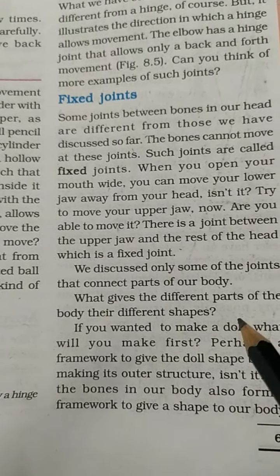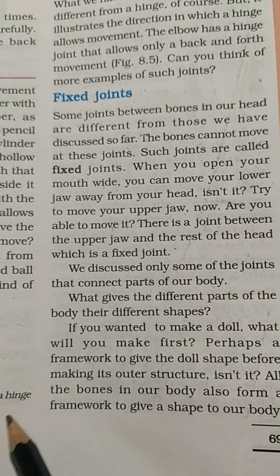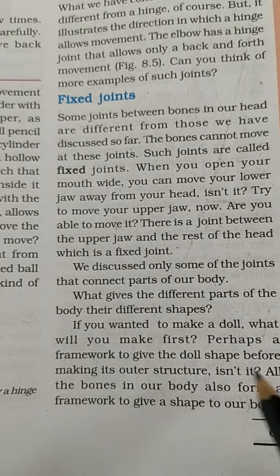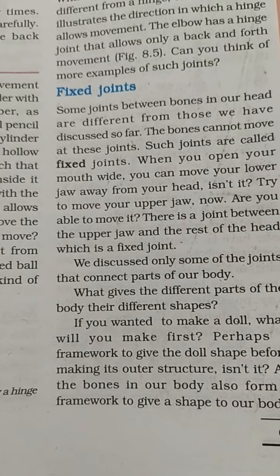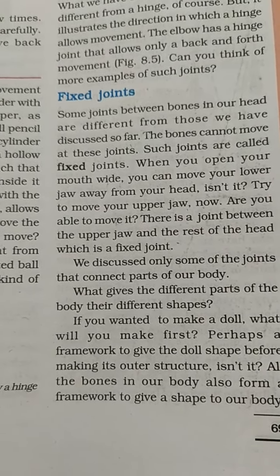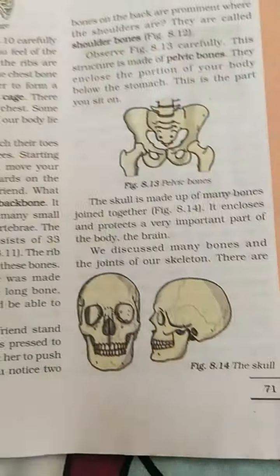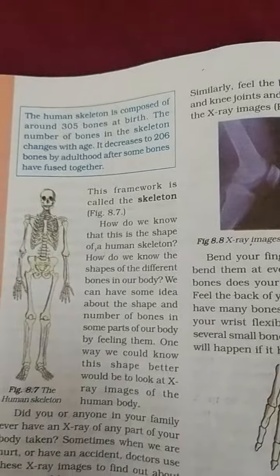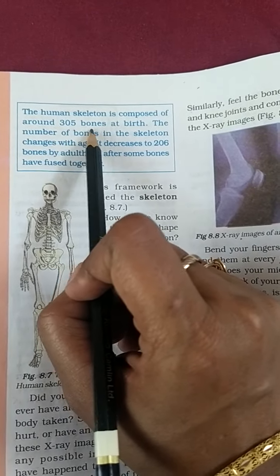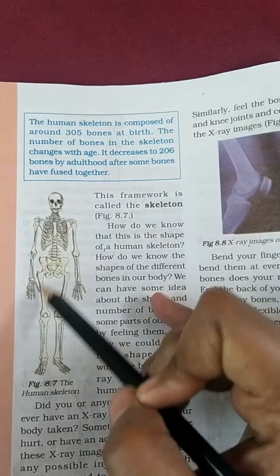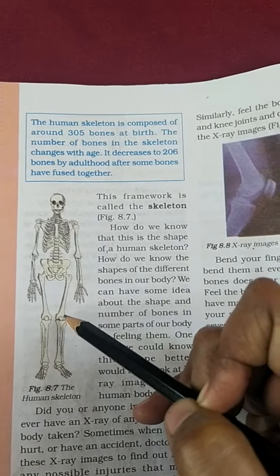Okay, first what will we do? We will make an outline. Isn't it? All the bones in our body also form a framework. Like that, all the bones in our body become a framework to give a shape to our body. So turn the page. See here. The human skeleton is composed of around 305 bones at birth. So this is the framework of our body made with the bones.